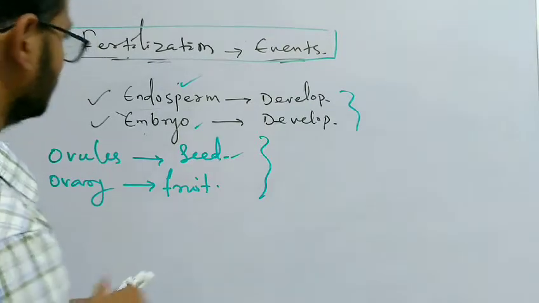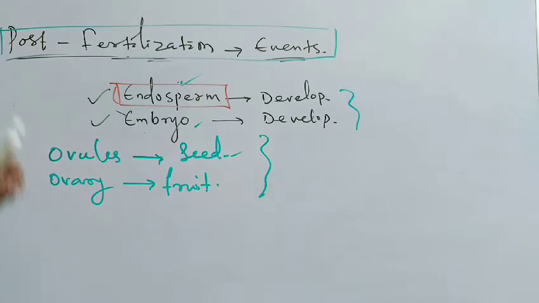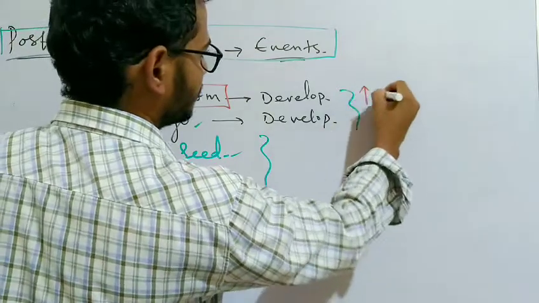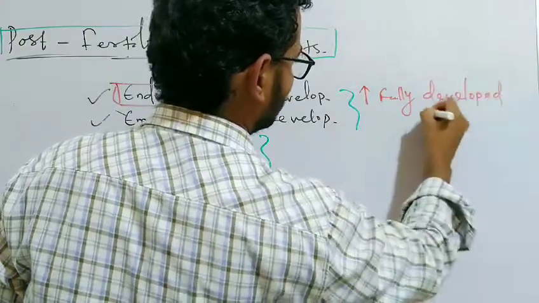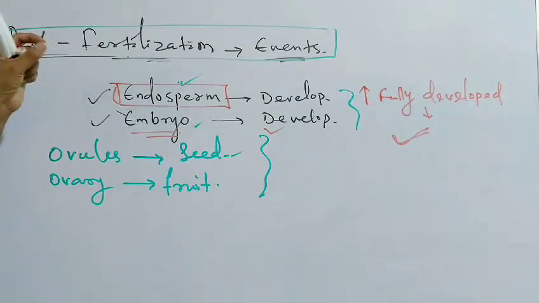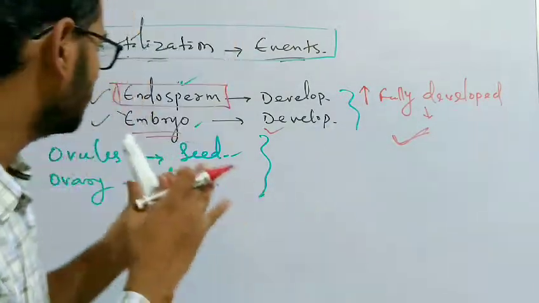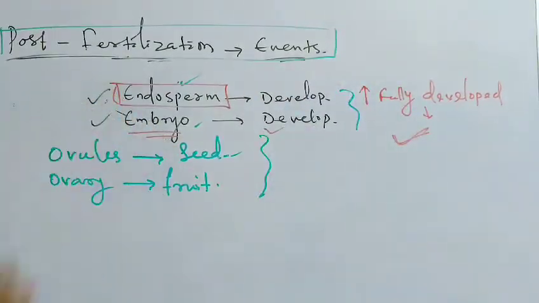So first we will discuss the endosperm. Endosperm development precedes embryo development. After the endosperm is fully developed, only then will the development of the embryo start. Without the full development of endosperm, the embryo development cannot occur. Why? Because the development of embryo depends on the development of endosperm.